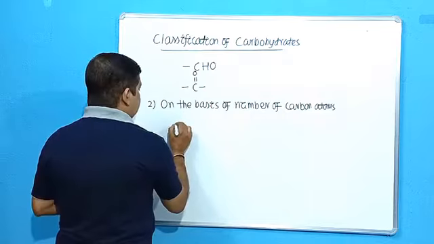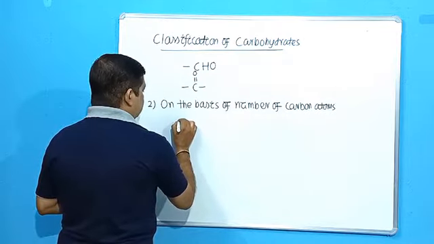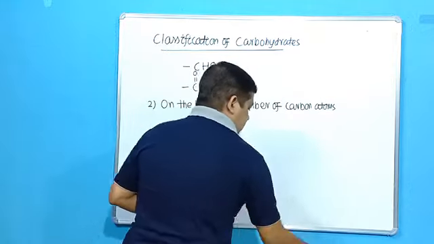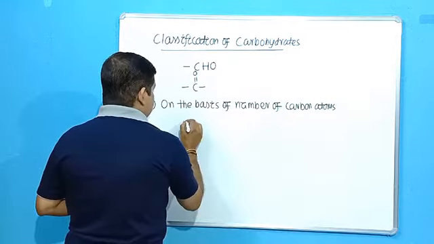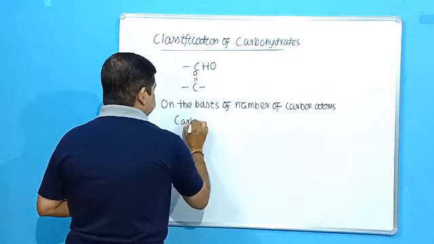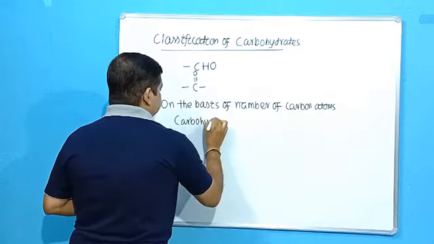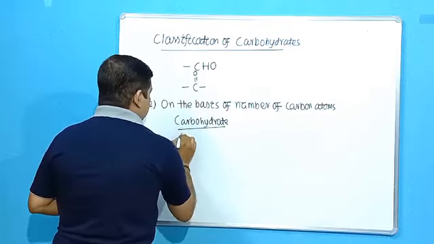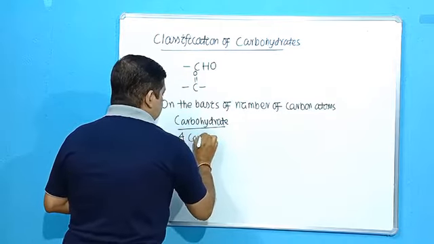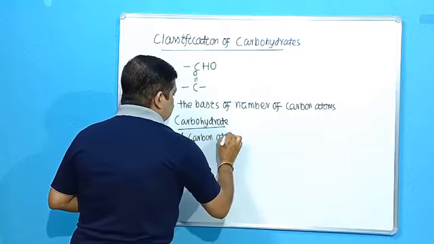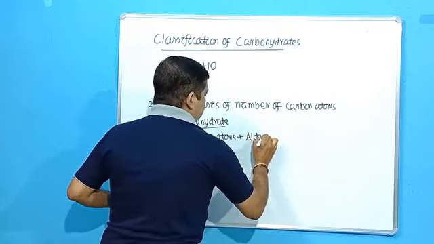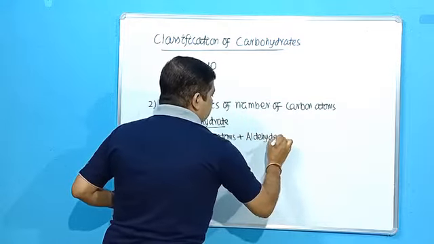Suppose a carbohydrate is having, let us say, 4 carbon atoms, plus an aldehyde group. Aldehyde is the functional group.